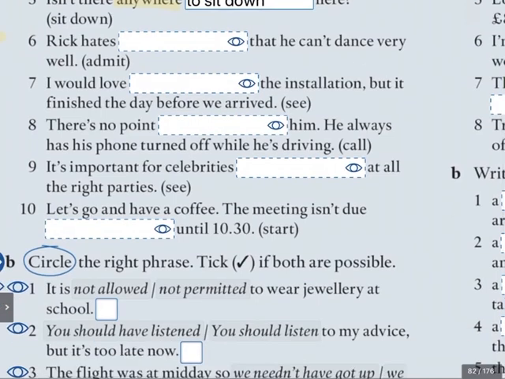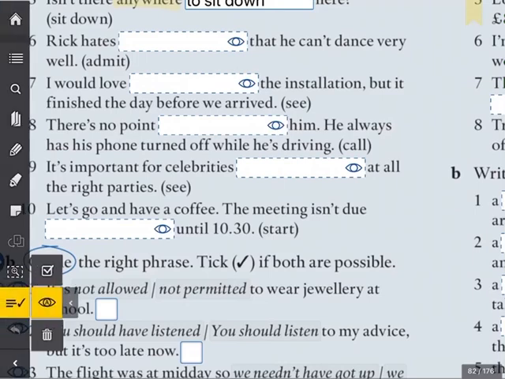Rick hates that he can't dance very well. Now, hate, remember, is one of those special verbs, like, love, hate, prefer, that behave one way when they're in the present or the past or the future, but behave another way when they're in the conditional. Do I have a conditional here? No, I have present simple.